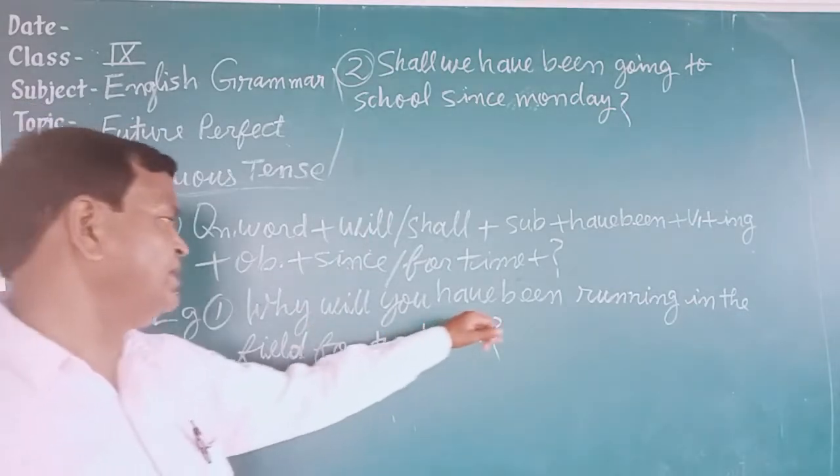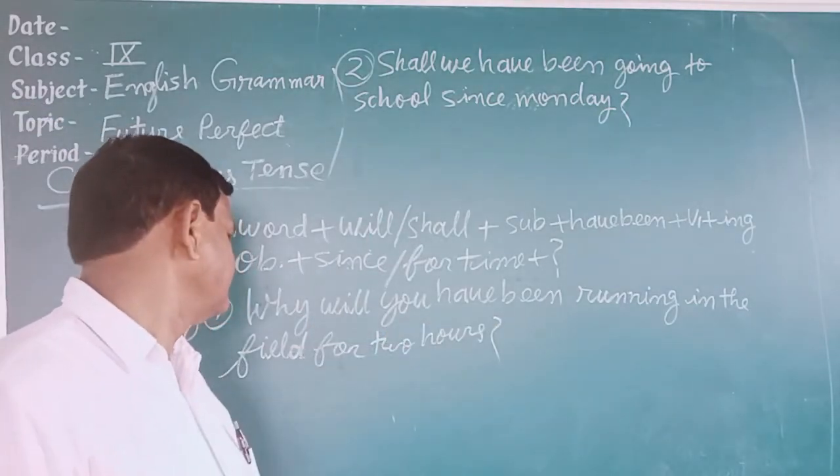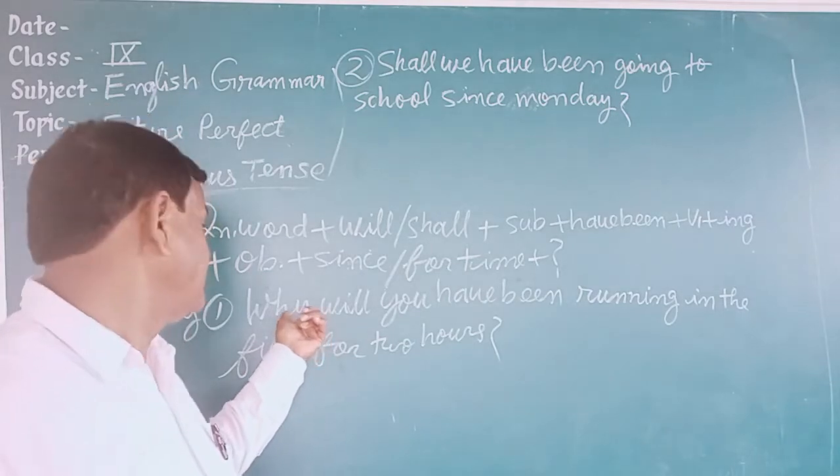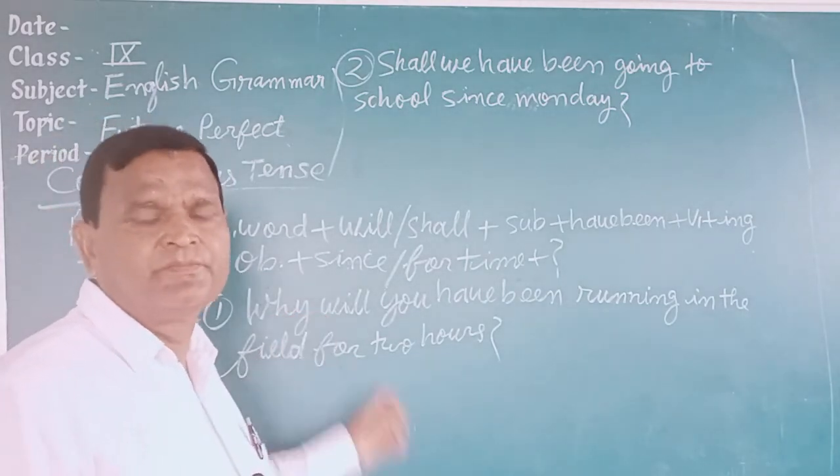Why will you have been running in the field for 2 hours? This is an interrogative sentence of future perfect continuous tense started with the question word why.